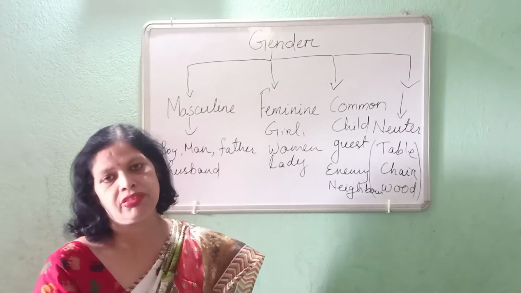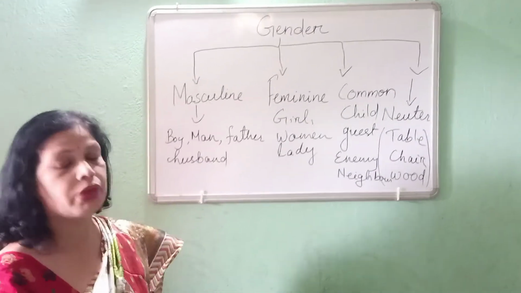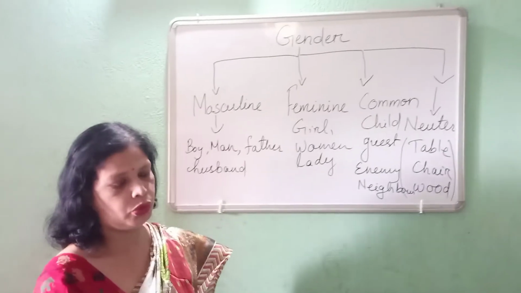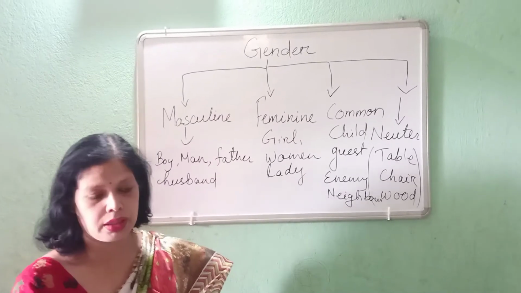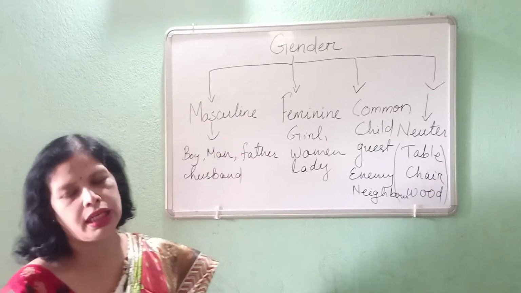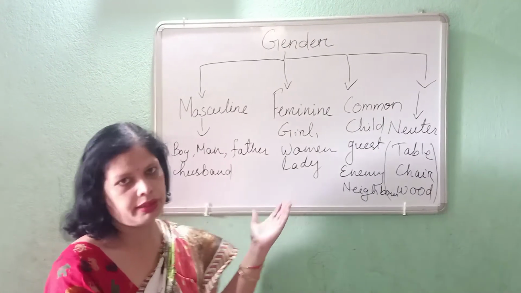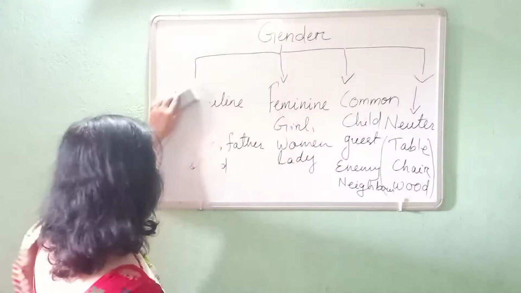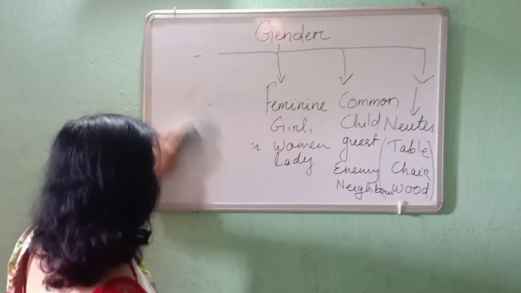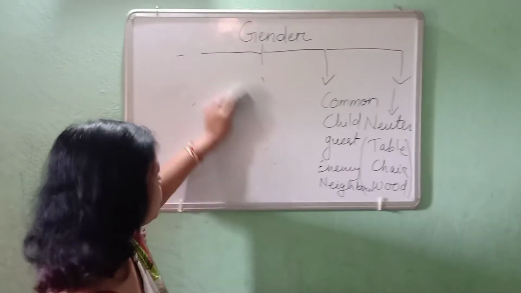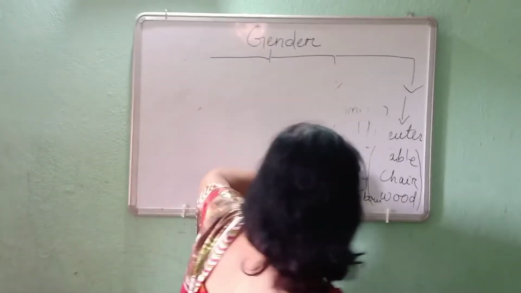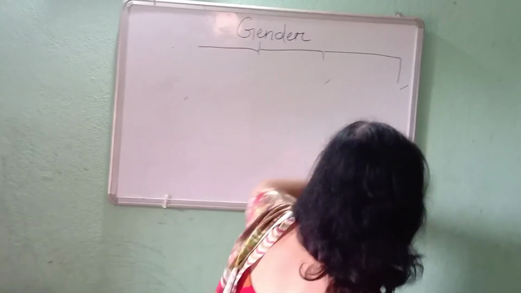These are very common things we generally use in our day-to-day life, and we know them. But some things we do not know or very rarely use in our life. Let's cover those. What is the feminine of those things which we do not generally use? Again, we can classify masculine and feminine.